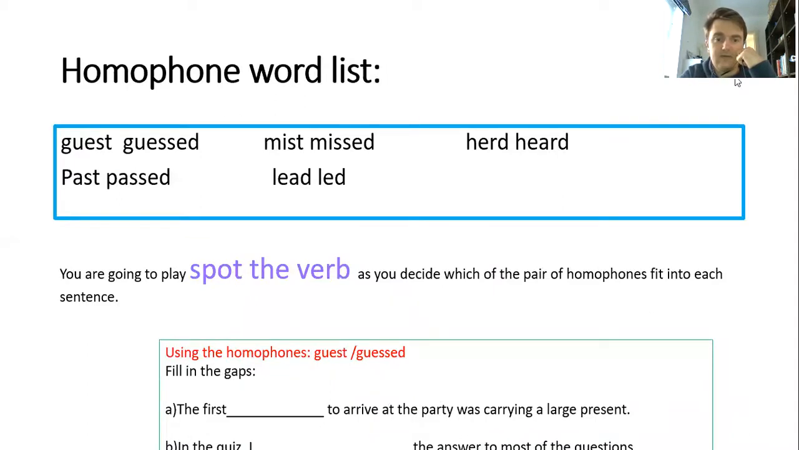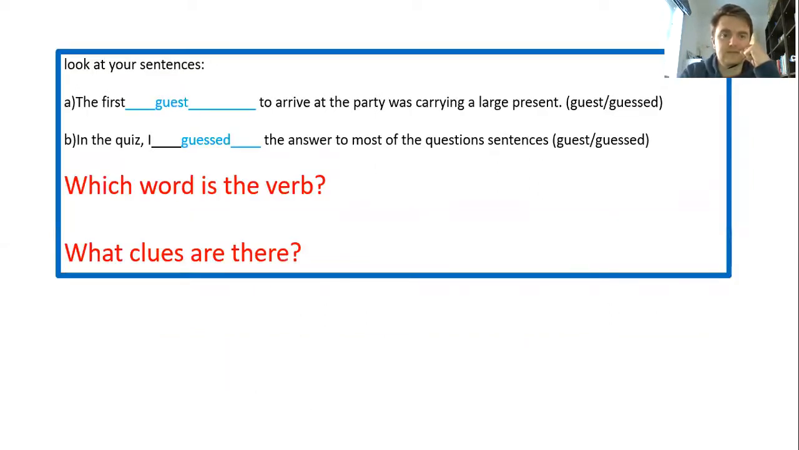So here we've got an example one, and this is going to be what your job is as well. So you've got two sentences, one of which uses the noun homophone, one of which uses the verb homophone. So we've got guest and guessed, mist and missed, herd and heard, past and passed, lead and led. That lead can be said lead as well, but in this case it means lead as in the element. So the first guest to arrive at the party was carrying a large present, and in the quiz I guessed the answer to most of the questions. Which one needs the verb and which one needs the noun? So fill those out in your sentences.